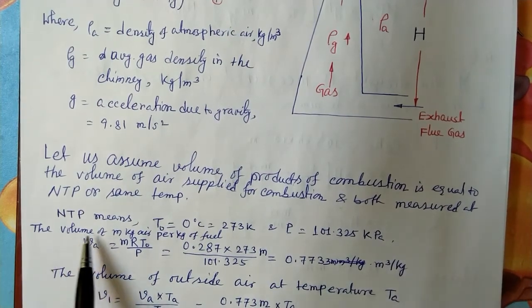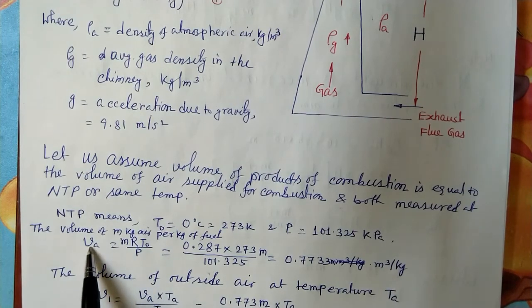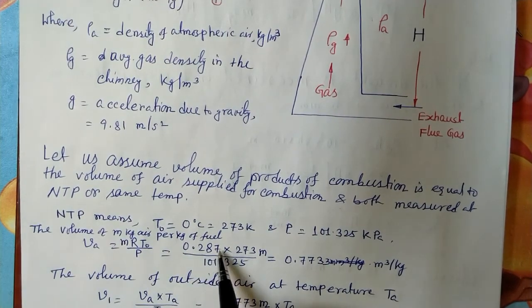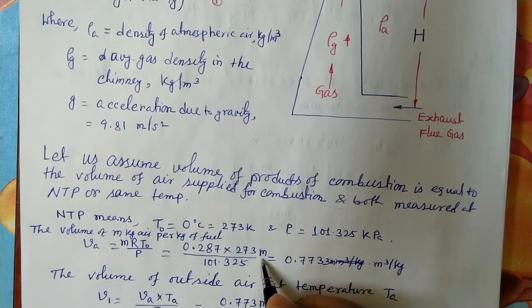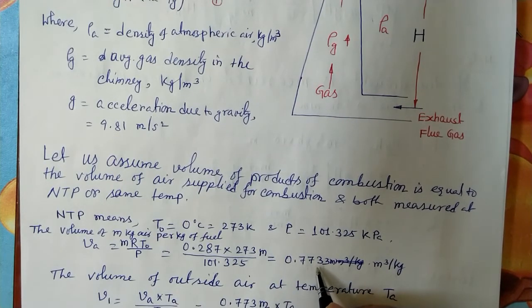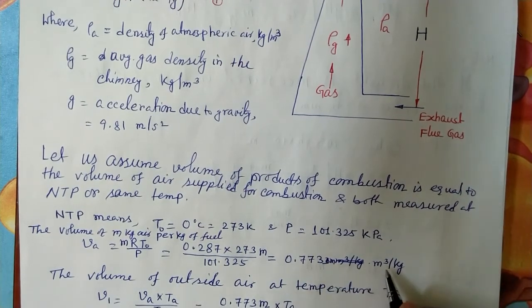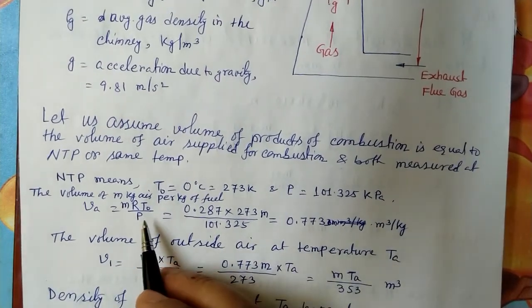Now let's see the volume of m kg of air per kg of fuel. As we know the gas equation PV equal to mRT, the volume of air Va is equal to m R T0 by P. The value of R is 0.287, temperature is 273 Kelvin, pressure is this one, and this is our m. If we calculate this, we get 0.773 meter cube per kg. Now this we determined at NTP.